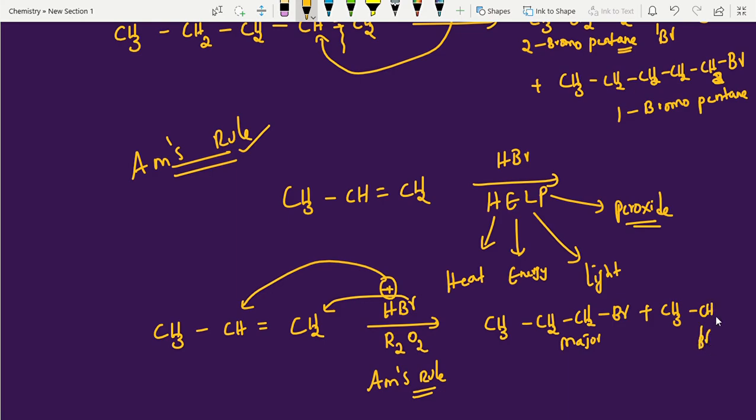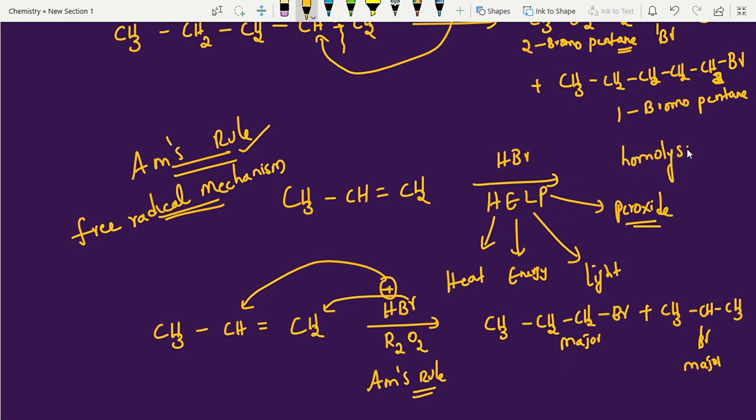Okay. Actually here also we have a proof, but you need not remember it. It follows a free radical mechanism, but this is one of the most important questions. Anti-Markovnikov rule follows a free radical mechanism. Students, I have written here HELP: heat, energy, light, peroxide. It follows homolytic fission, homolysis. Homolysis is nothing but free radicals. Intermediates are free radicals. Stability orders of free radicals, carbocations, carbanions: all these videos I am going to upload. Watch it.